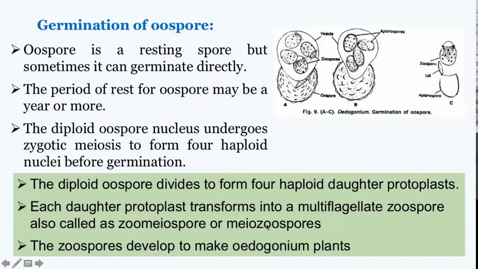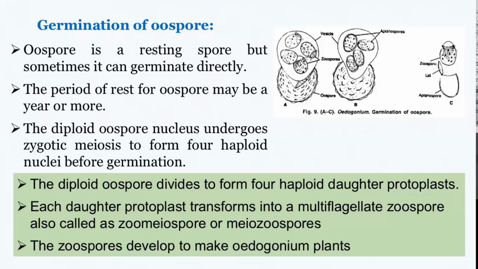These meiozoospores are very similar to the zoospores we saw in asexual reproduction. They break open the wall layers of the oospore and come out gradually, then swim around for some time before finding a suitable place to attach and grow into a new filament. So, soon after the resting period is over and just before germination, the diploid nucleus within the oospore undergoes meiotic division to give rise to 4 haploid nuclei.